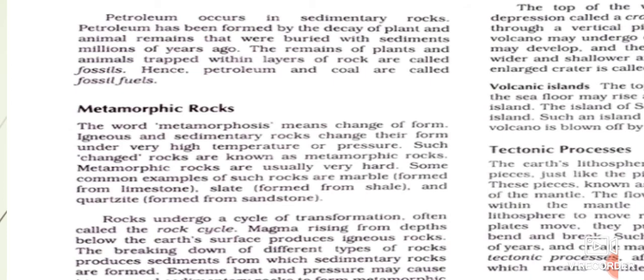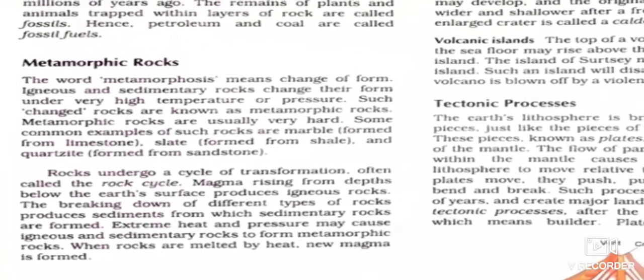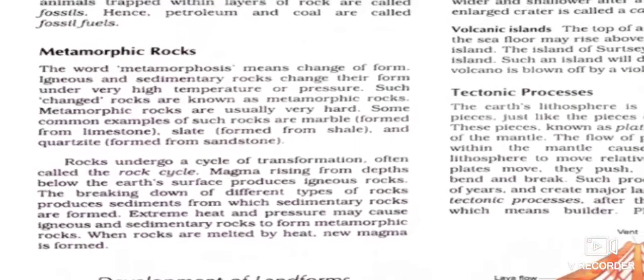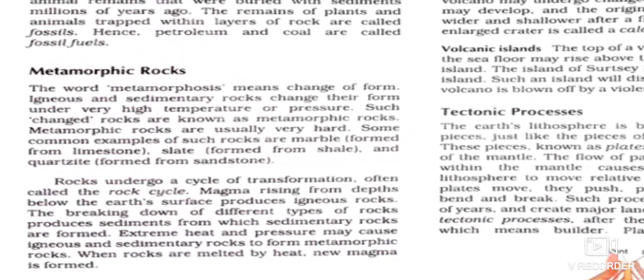Okay. So after transformation, what happened? These metamorphic rocks remain in their place of origin only. And these metamorphic rocks are very hard as they do not have any empty space in them. Examples: marble, slate, gneiss, quartzite. Now these are very hard rocks.